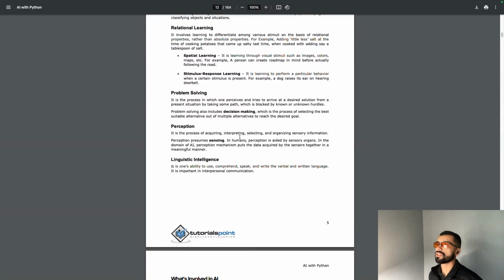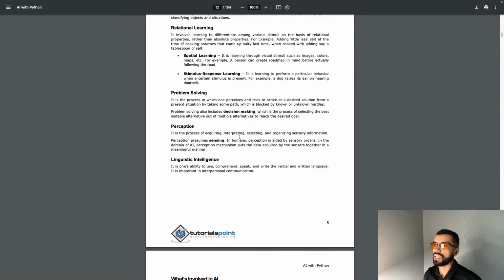Spatial learning is learning through visual stimuli such as images, colors, maps, etc. For example, a person can create a road map in mind before actually following the road. Stimulus response learning is learning to perform a particular behavior when a certain stimulus is present, for example, a dog raises its ear when hearing a doorbell.